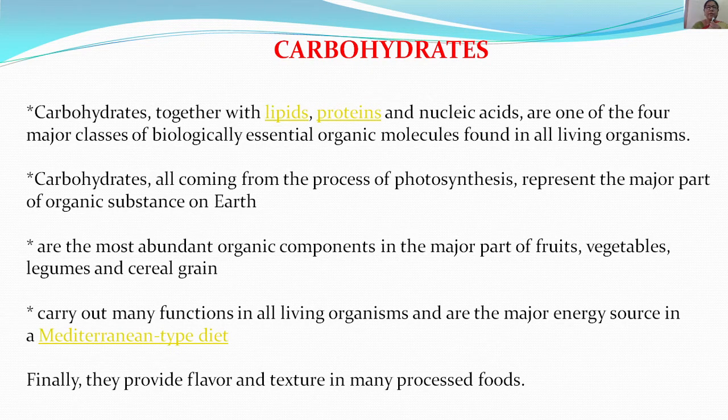What are carbohydrates? Carbohydrates, together with lipids, proteins, and nucleic acids, are one of the four major classes of biologically essential organic molecules found in all living organisms. Carbohydrates, all coming from the process of photosynthesis, represent the major part of organic substance on earth. They are the most abundant organic components in the major part of fruits, vegetables, legumes, and cereal grains. They carry out many functions in all living organisms and are the major energy source in a Mediterranean type diet. Finally, they provide flavor and texture in many processed foods.